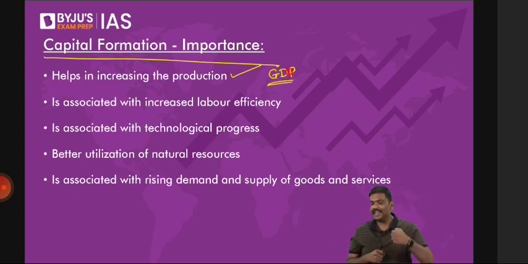What is the connection between capital formation and GDP? This is a very interesting question. You tell me, my dear. Is capital formation not needed to increase your GDP? I hope you understand this. Is capital formation not required for GDP purposes? Of course it is required. What were you listening to when I was discussing all of it? So GDP you want to increase.